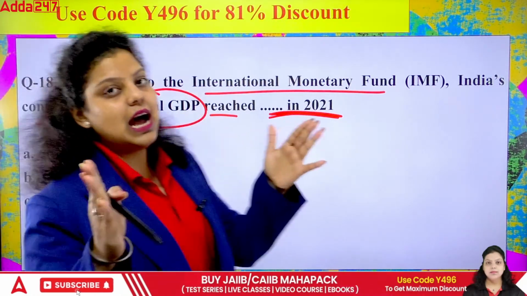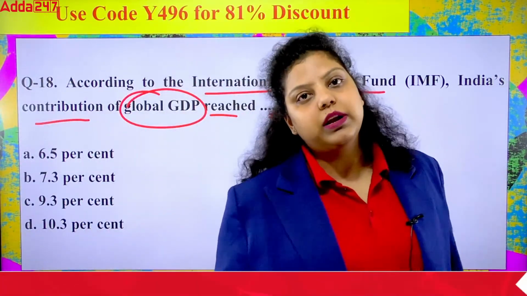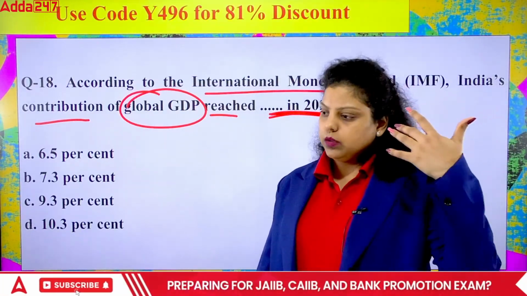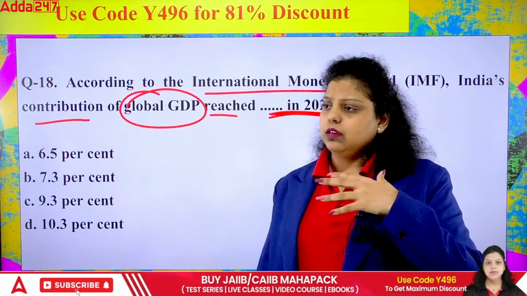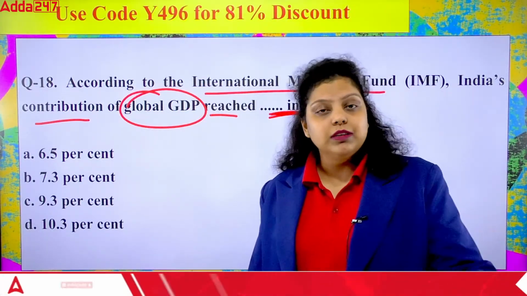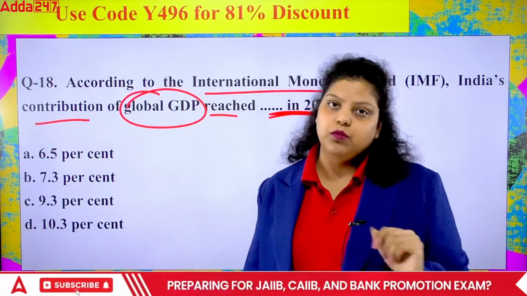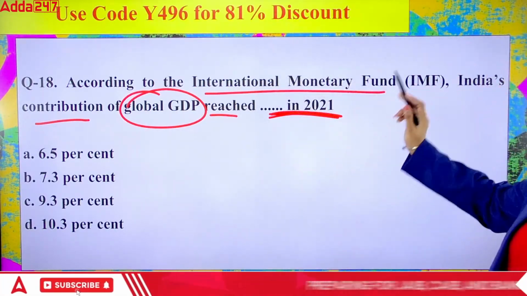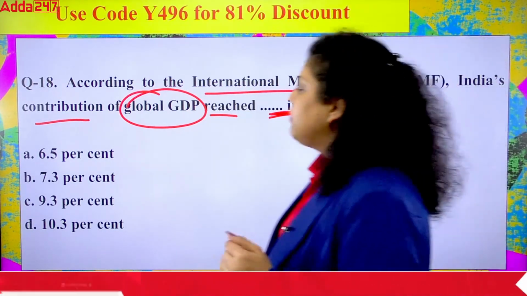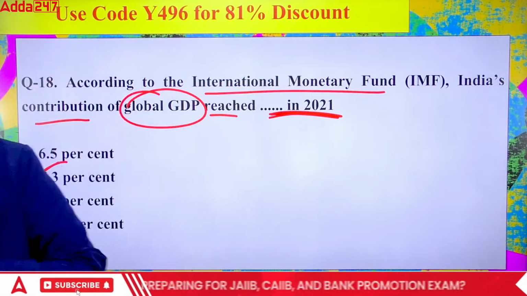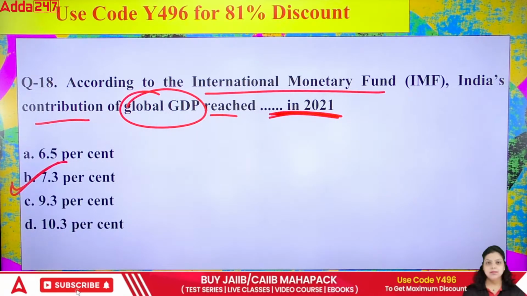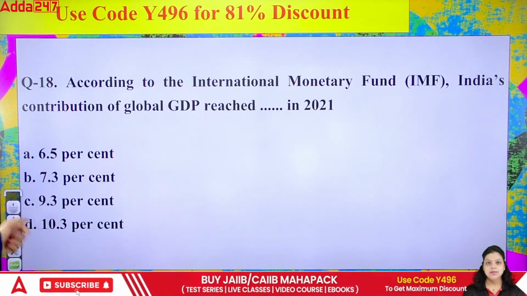Achha, I was explaining the IMF. IMF is the International Monetary Fund. That's an international organization known as the credit manager or the crisis manager or the credit lender, we can say, because it provides loans to member countries at the time of crisis. And as per IMF, India reached what level? India reached 7.3%. Okay, it's not A, it is B. India reached 7.3% of the global GDP. Next.